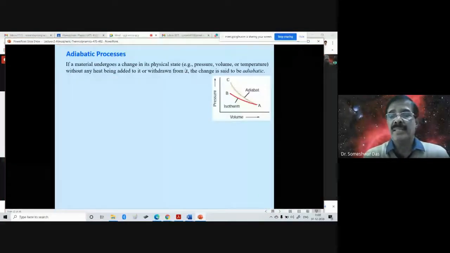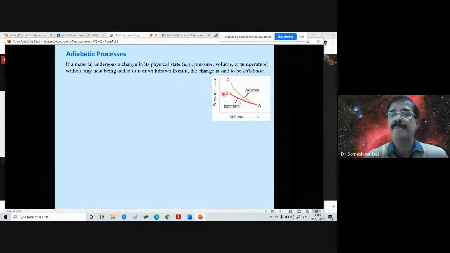So now let us illustrate this through a diagram. In this diagram, you have pressure on the y-axis and volume on the x-axis. Let's say this is an isotherm: from A to B there is no change in the temperature.